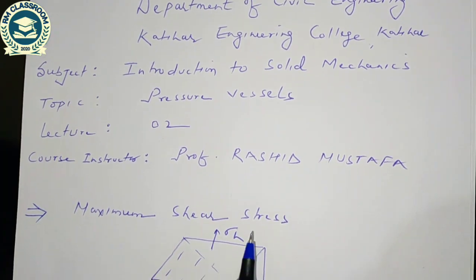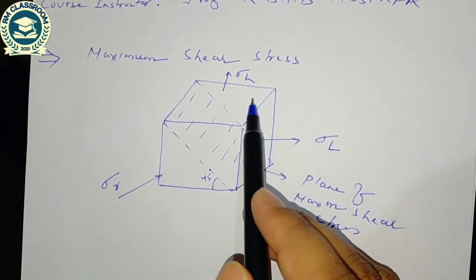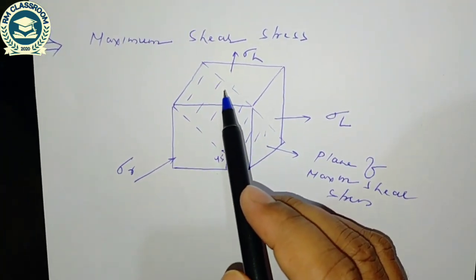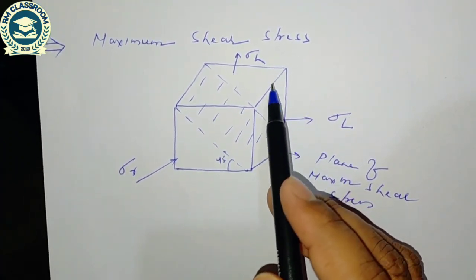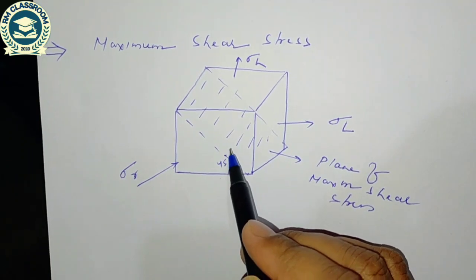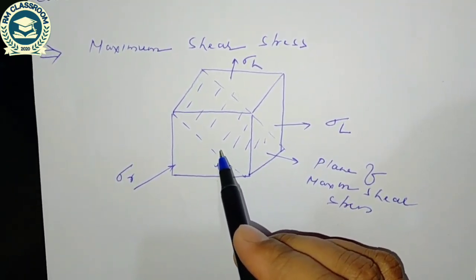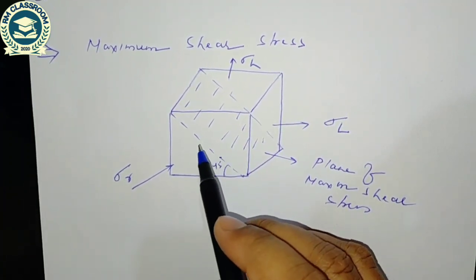Today I am going to discuss the magnitude of maximum shear stress. For this I will take three cases. In the first case when hoop stress and longitudinal stress exist, in the second case when longitudinal stress and radial stress exist, and in the third case when hoop stress and radial stress exist, and we will see the magnitude of maximum shear stress.